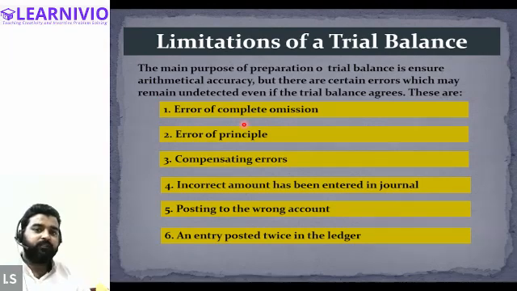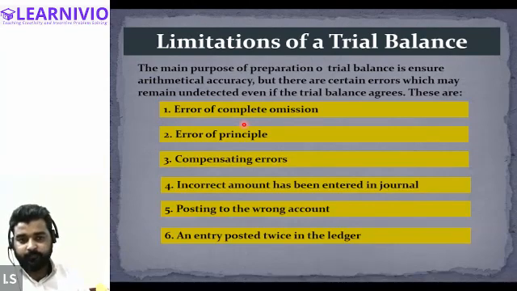Neither have I recorded this in the ledger, nor in the trial balance. In case of complete omission, the trial balance will still tally, and if the trial balance is tallying, we usually presume that arithmetical accuracy is there. But due to the error of complete omission, the trial balance will not indicate the arithmetical accuracy.